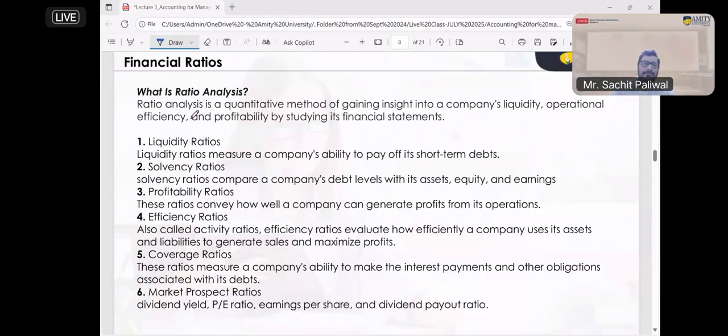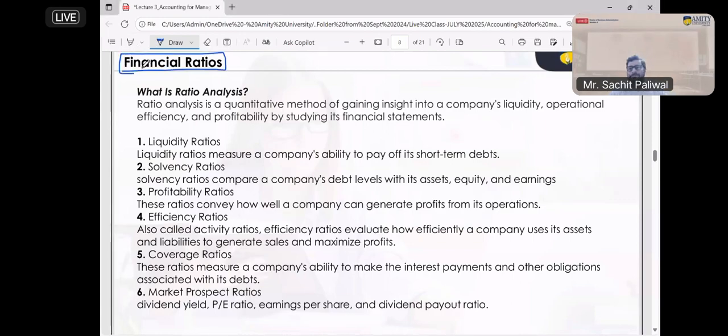Okay. Now come to the next chapter, which is called ratios. I'm sure in your school days you have learned the chapter called ratio and proportion. Is there anyone who has not gone through the ratio and proportion chapter in school?